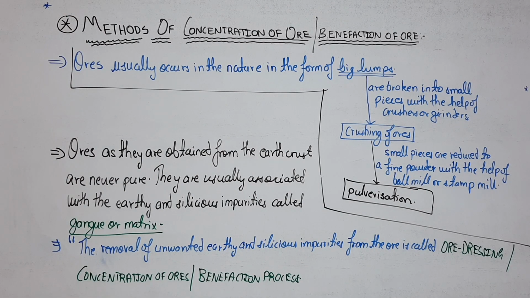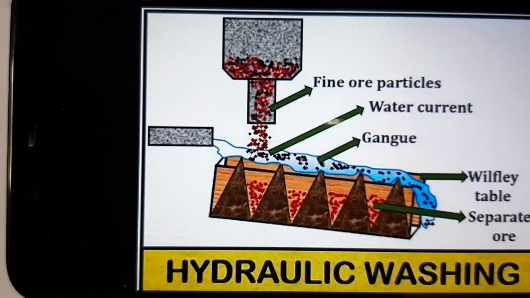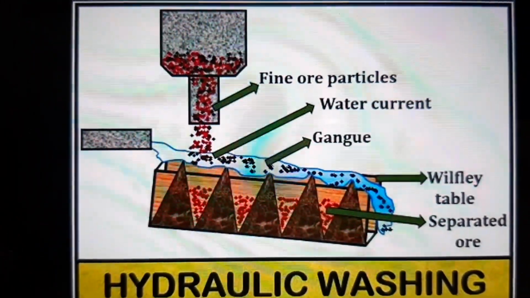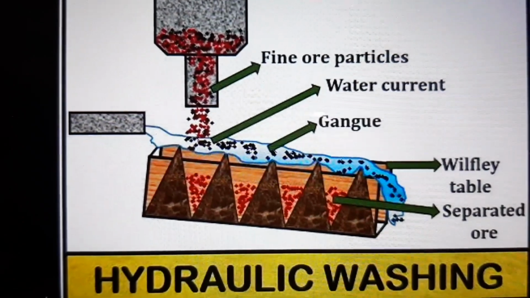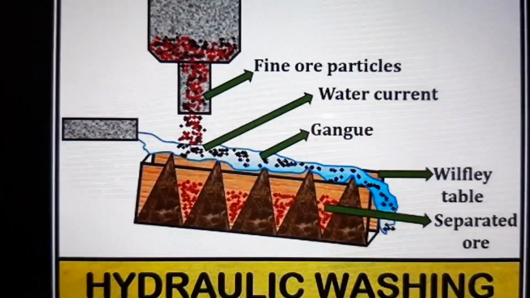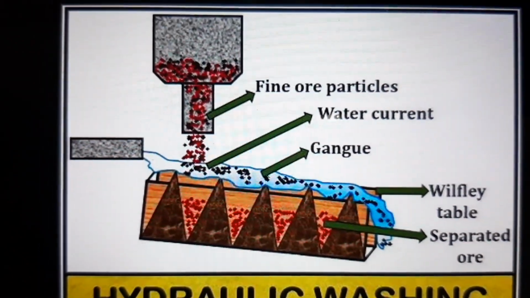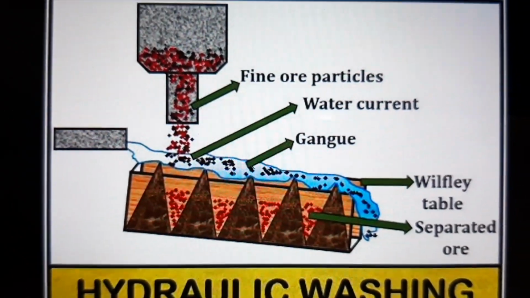Okay, now one by one we are going to discuss the methods of concentration of ores. Students, the very first method for the concentration of ore is hydraulic washing. As you see here, there is a simple diagram. This is known as the Wilfley table, where you can do the levigation process.